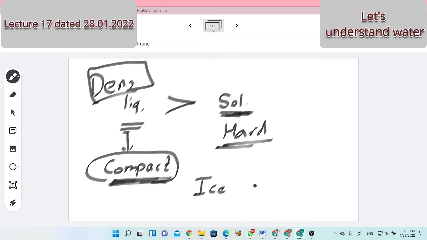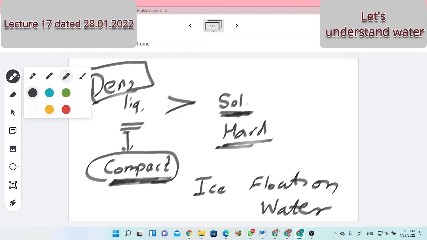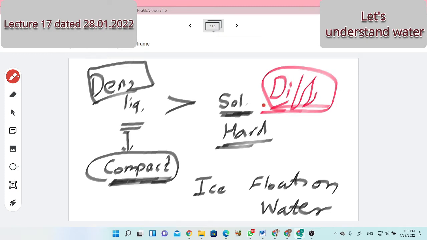Therefore, ice floats on water. Why does ice float on water? Because it is less dense than liquid water. It is difficult to digest, but it is the anomalous behavior, a special behavior of water. Are you understanding what I am saying? Yes, sir.